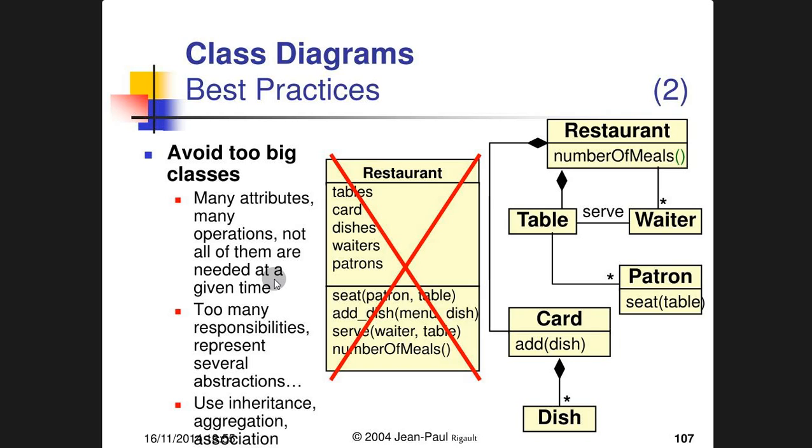Restaurant, number of meals. Okay, the same way. As we know, the restaurant uses a number of meals, so restaurant is related to table and waiter. Waiter has different numbers of waiters, so it has different instances. Each table has a patron. Okay, seat table, which is related to the table class. Okay, the card is a class which is related to the add dish. Now this instance of the class also has different instances, which is basically a subset of the card class. Okay, so this is the example.